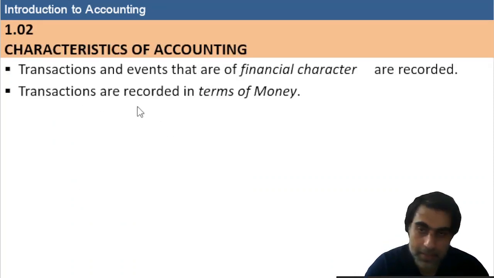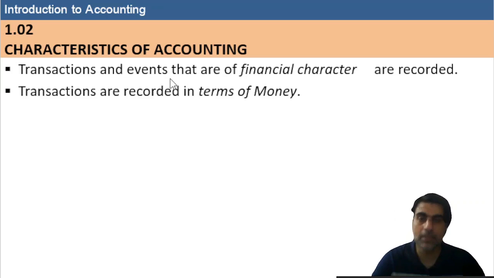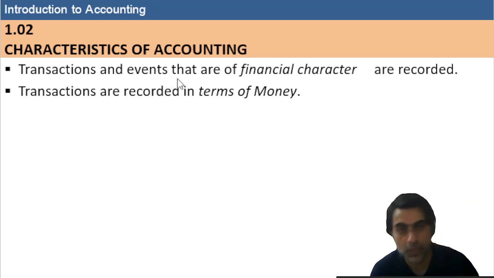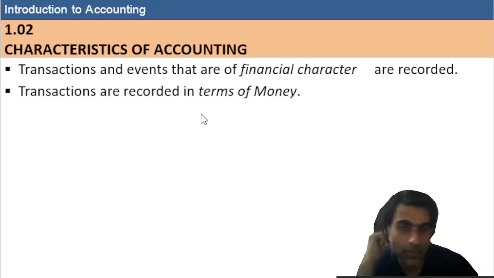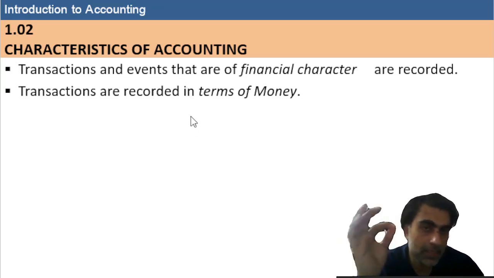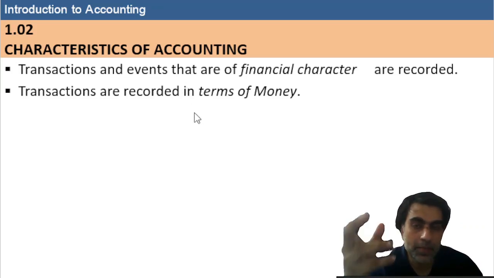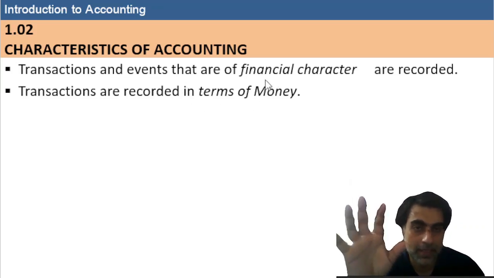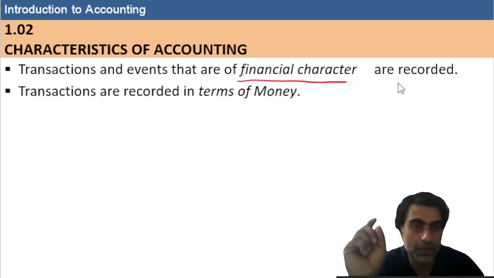Now let's discuss the characteristics of accounting. Under the characteristics, the transactions and events that we discussed in the definition of accounting, we are recording them. What are in fact transactions and events? In the previous slide I told you transactions and events have the capacity to alter your assets and liabilities. Then they are of financial character and you have to record them.